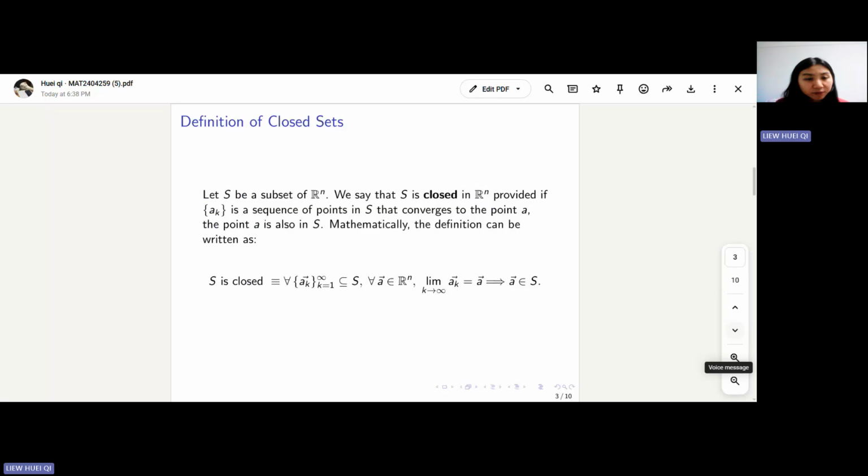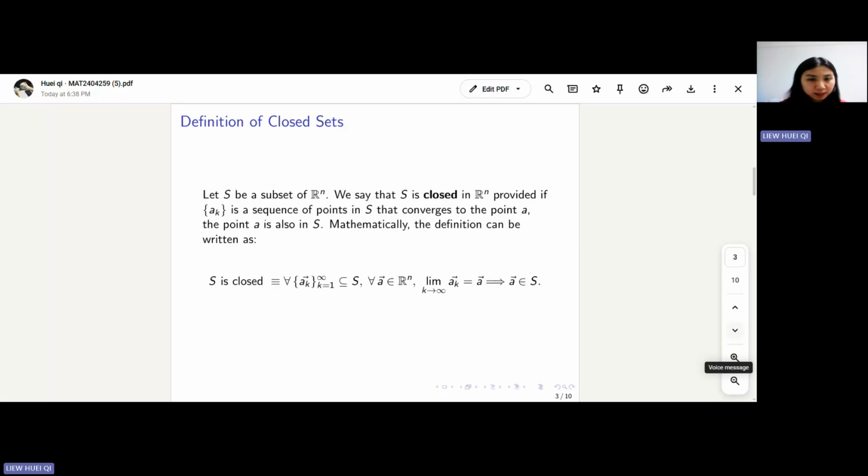Okay, let me first introduce the definition. Let S be a subset of Rn, and we say that S is closed if the following condition holds. Whenever a sequence a_k in S converges to a point a in Rn, then the limit point a must also belong to S. Mathematically, we say that if a_k is in S and a_k converges to a, then a is in S. And then I will explain the meaning of this definition in a more mathematical way.